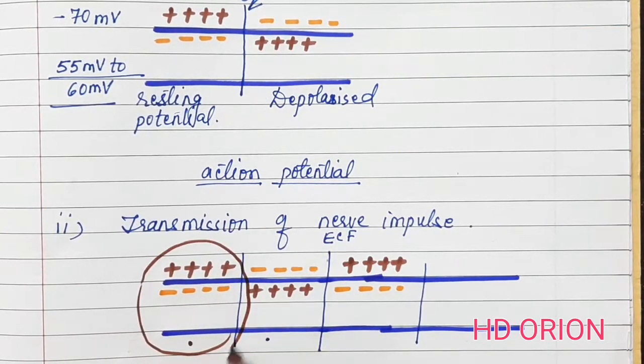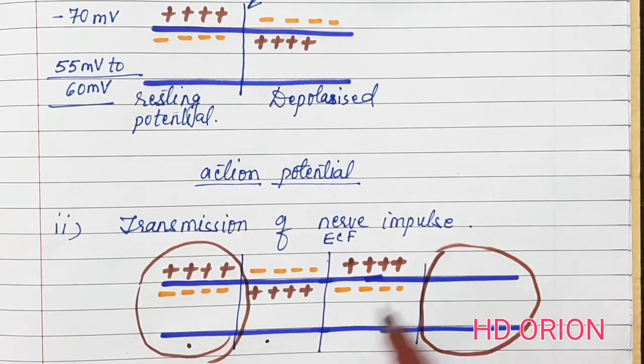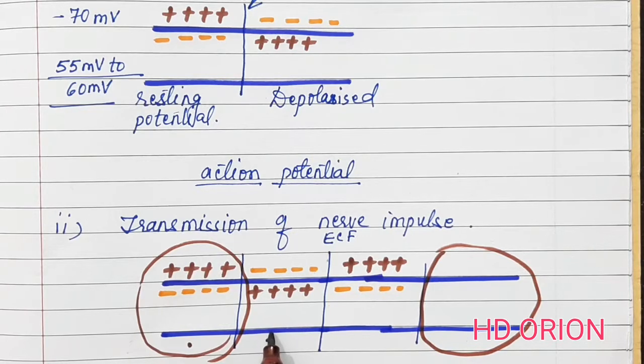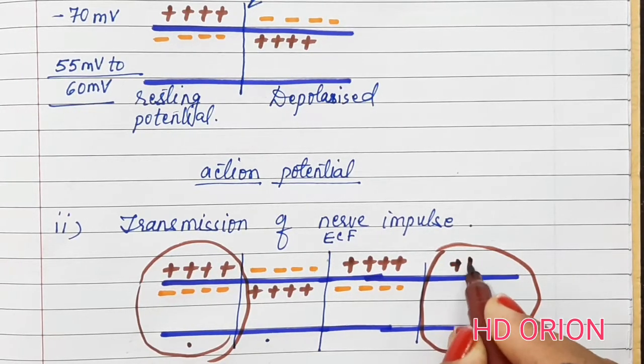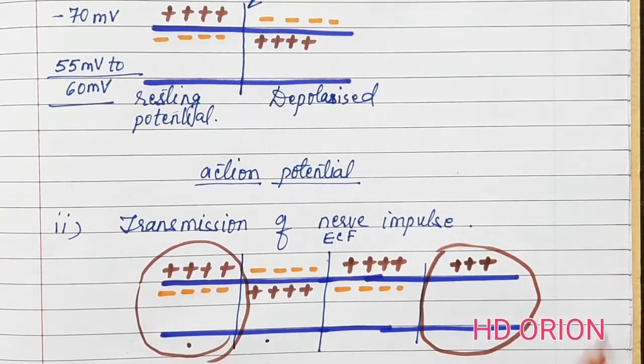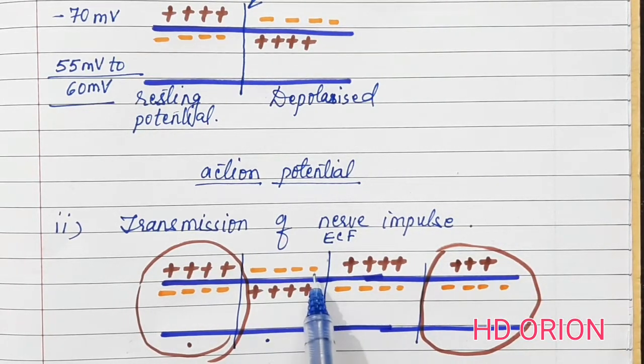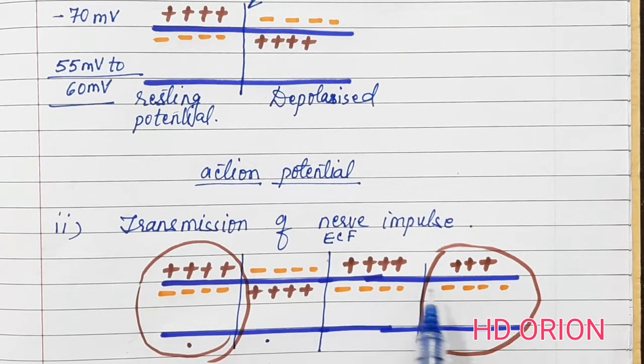This case is present here also. It was only this region which is depolarized, with outside positive and inside negative. Since there are changes in the charges, this will gradually move towards here, and the next region will become depolarized and the previous region will become repolarized.